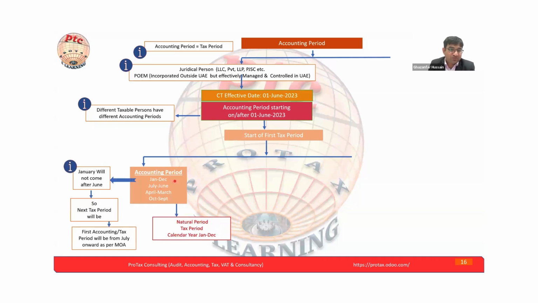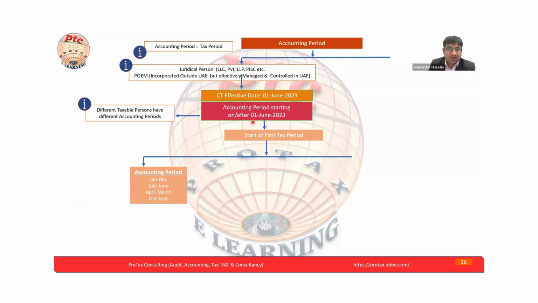Accounting period January to December. Here is the important part we have to understand: the corporate tax is starting from 1st June. So from 1st June onward, we have to see what the company's first accounting period is, because the accounting period will be the tax period. We are talking about the juridical person.